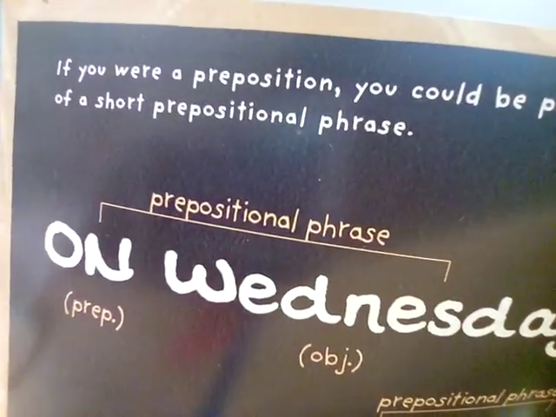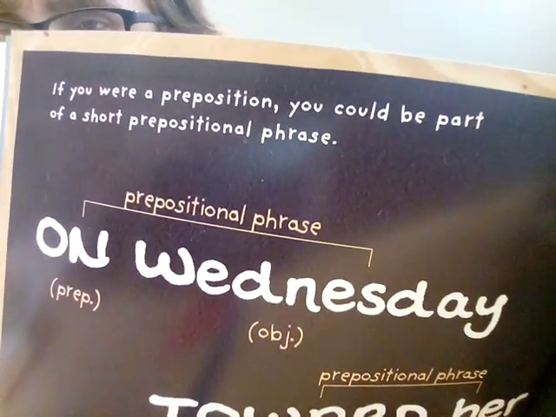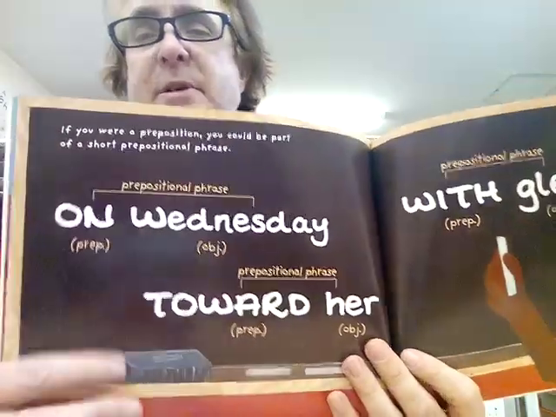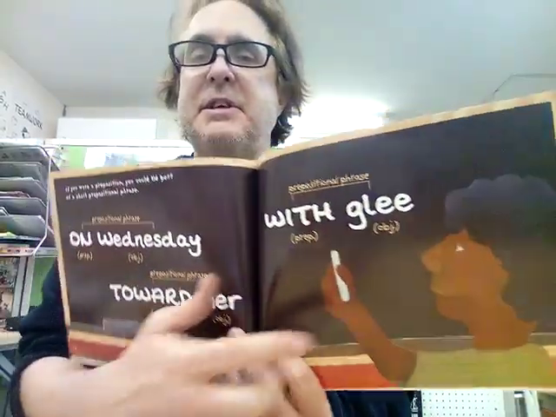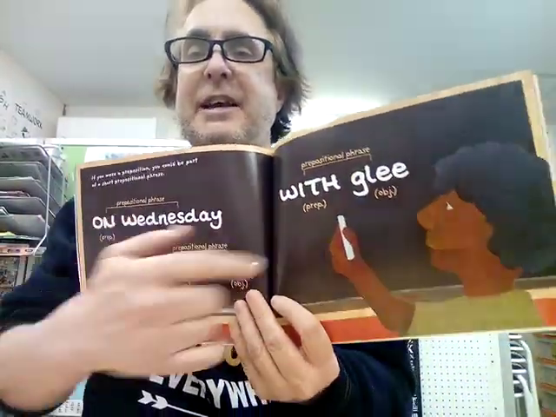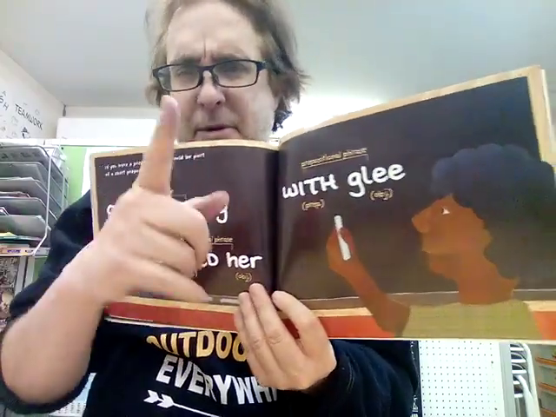Let's see, 12. If you were a preposition, you could be part of a short prepositional phrase. For example, on Wednesday, with glee, toward her. These are prepositional phrases. For example, she's a teacher. You should teach with glee on Wednesday toward her. Her, maybe she has 1 student. Okay, let's see. Whoa, this is a long explanation.